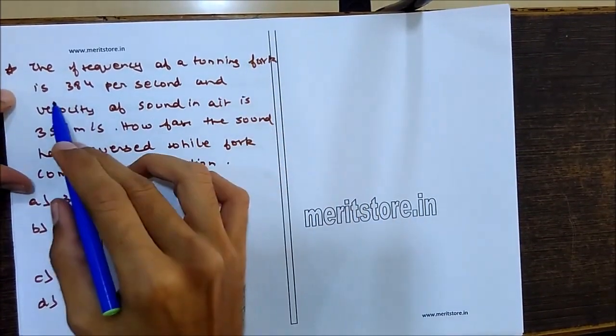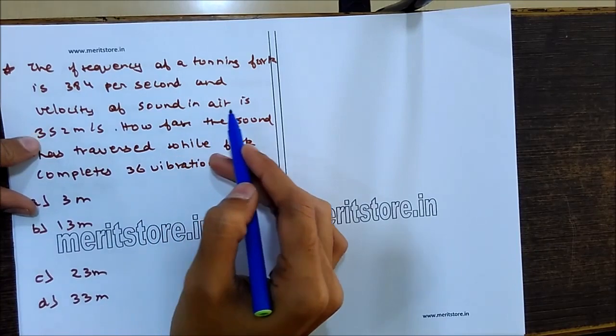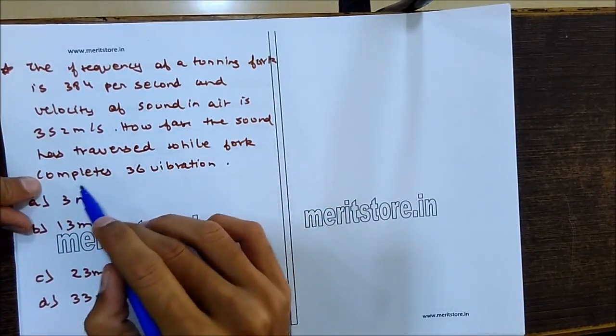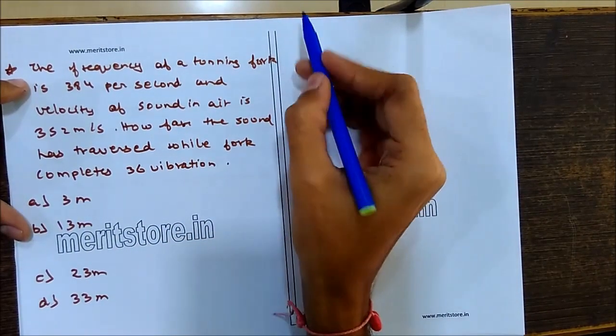The frequency of a tuning fork is 384 per second, and the velocity of sound in air is 352 meters per second. How far has the sound traveled while the fork completes 36 vibrations? Options are 3 meters, 13 meters, 23 meters and 33 meters.